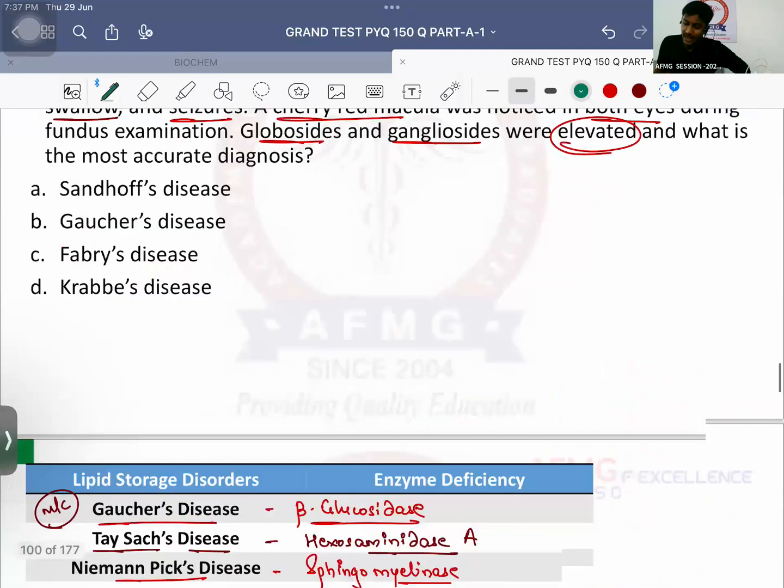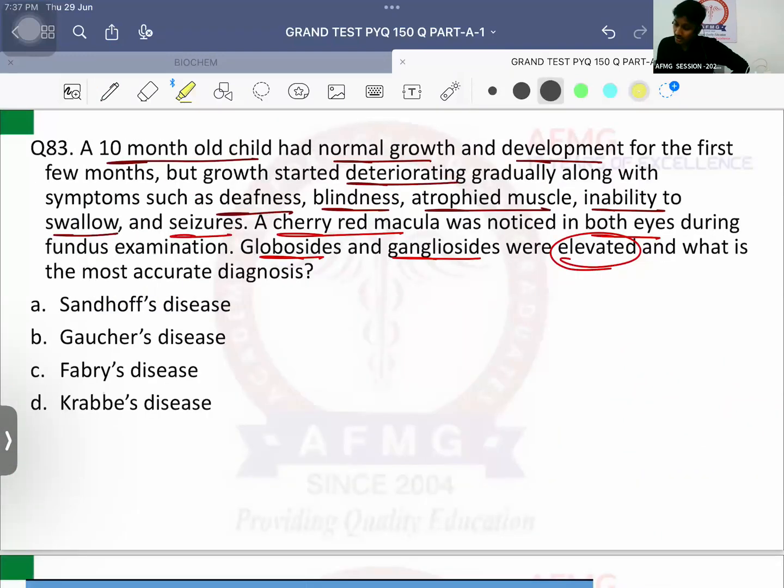Now, definitely as they mention that the patient is having cherry red macula, what I can rule out easily will be Gaucher's disease and Fabry's disease, because in both these conditions it is not seen. Next, I'm left with Krabbe's disease. Important is, if I talk about Krabbe's disease, definitely the patient will have atrophied muscles or inability to swallow. But important is, again, in Krabbe's disease, we will not see other features. The predominant features which are seen in Krabbe's disease are CNS features only. Mainly, we will see CNS features in cases of Krabbe's disease. Reason is beta galactocerebroside is only present in CNS.